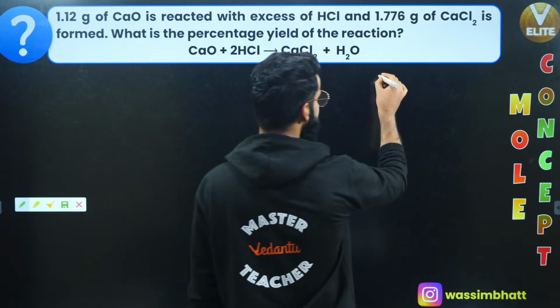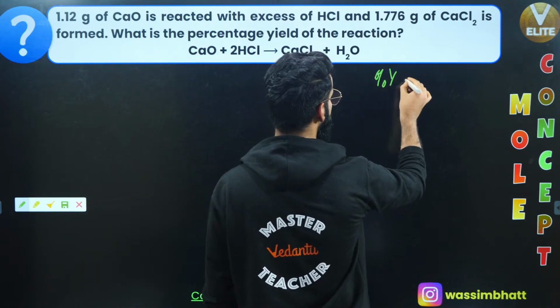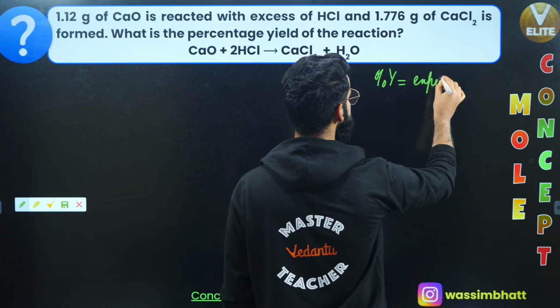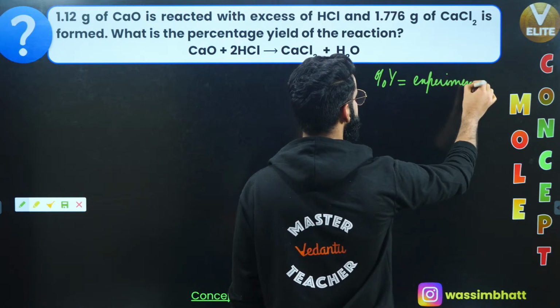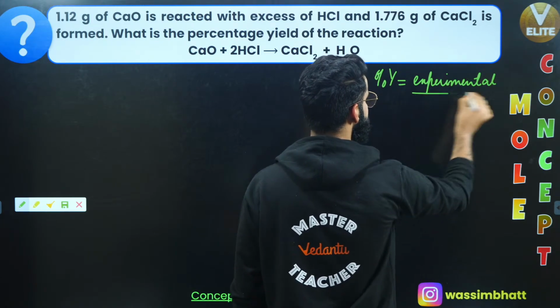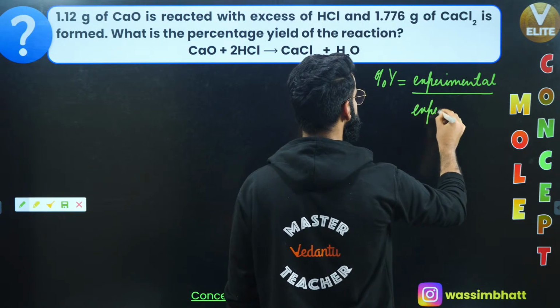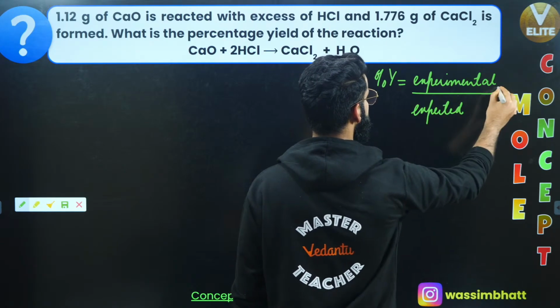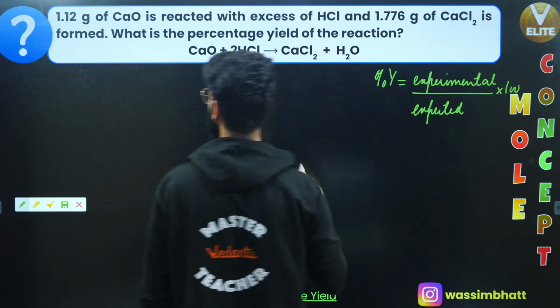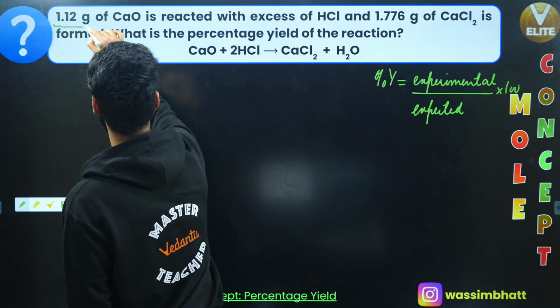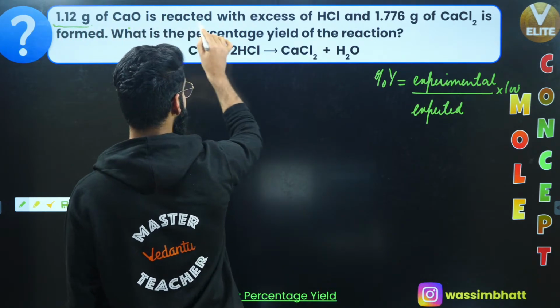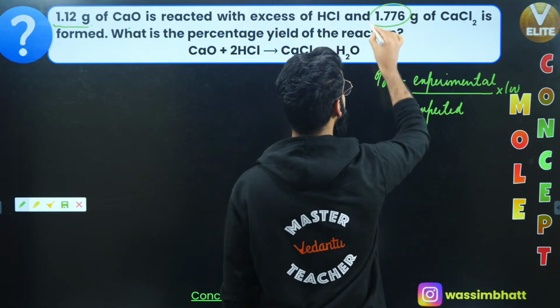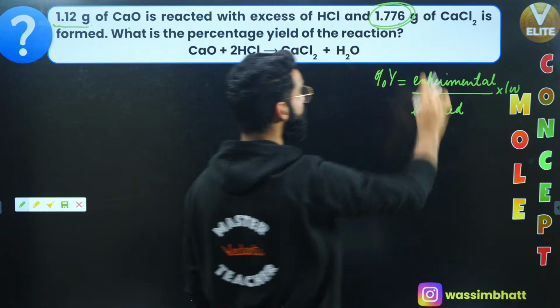First of all, in order to calculate percentage yield, what is the formula? Experimental amount divided by expected amount multiplied by 100. In the question itself, it's mentioned that 1.12 grams of calcium oxide is reacted with excess HCl and 1.776 grams of calcium chloride is formed.